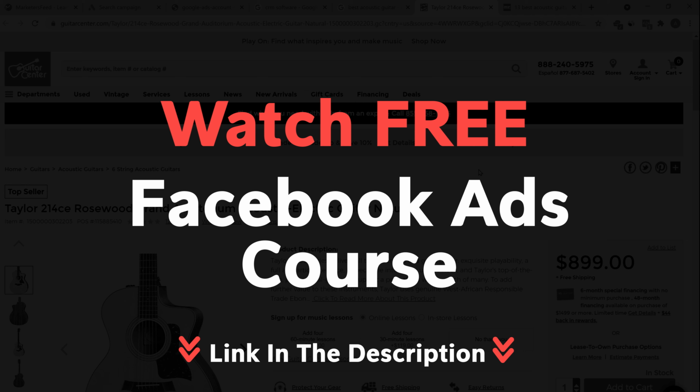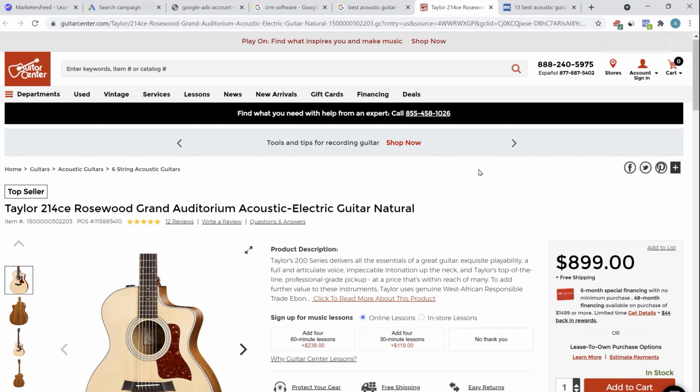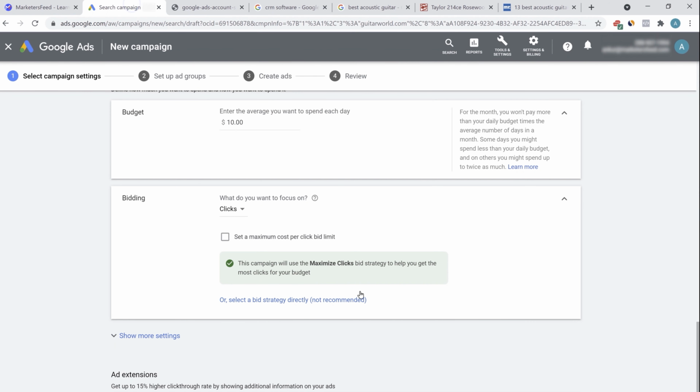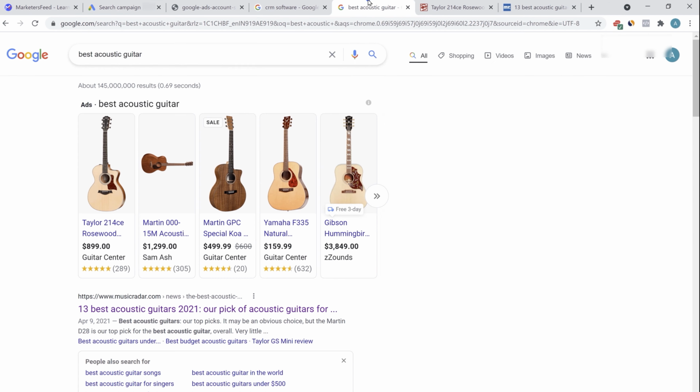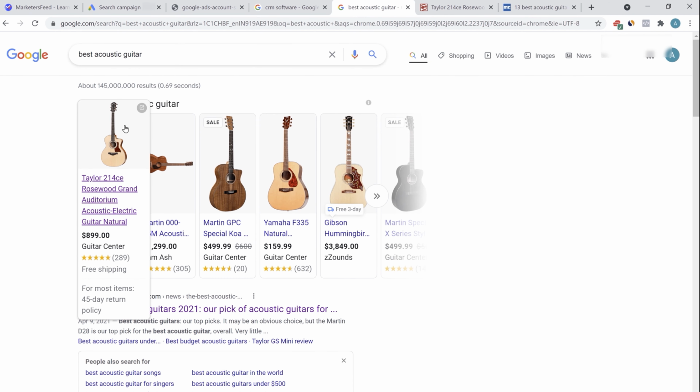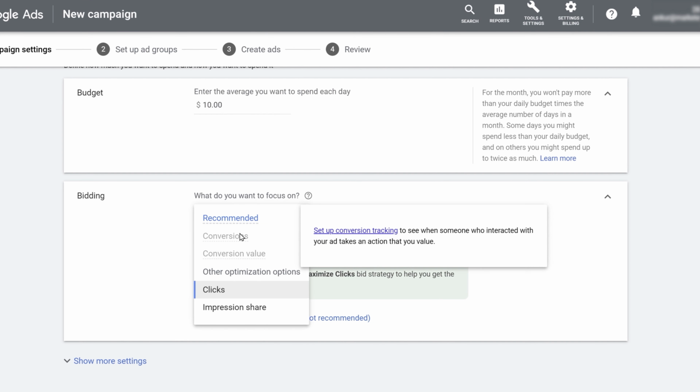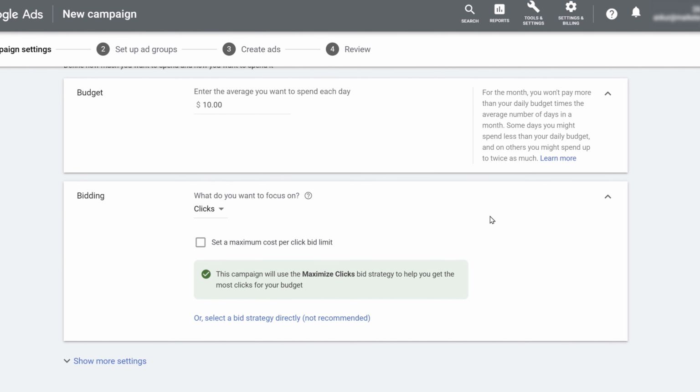If you have seen my Facebook ads course, then you know they have different pixels. With a conversion pixel, whenever the page is loaded, that pixel gets loaded up and this will tell the campaign objective that the conversion has taken place, that the guitar has been purchased when someone clicked on the ad here. So that is when the conversion option will be available to you, when you have the conversion pixel set up. We will be doing that later in the video. Right now we haven't set up the conversion pixel, so we'll focus more on the click side.